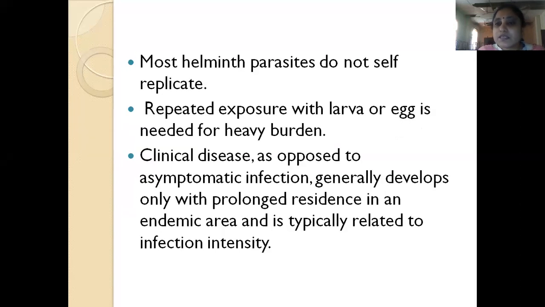Most helminthic parasites do not self-replicate, and repeated exposure is required to produce a disease. Repeated exposure with either larva or egg is needed. As opposed to the asymptomatic infection, clinical disease generally develops when there is prolonged residence in an endemic area, and it is typically related to the intestinal infection intensity. So if there are repeated infections with the same organism, with the larva and egg, then only there will be a clinical manifestation of the disease. Otherwise, most of the patients are asymptomatic.